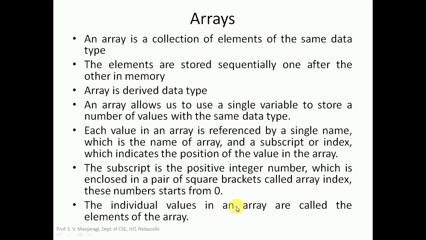The index or subscript is a positive integer number which is enclosed in a pair of square brackets, called the array index, and the array index will start from 0. Remember, the array index always starts from 0. The individual values in an array are called elements of the array. The values which are stored in the array, we call them elements of the array.